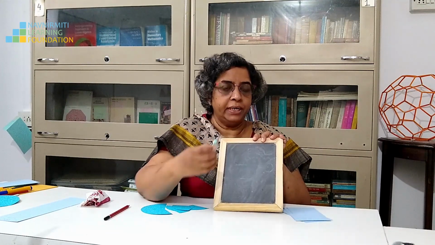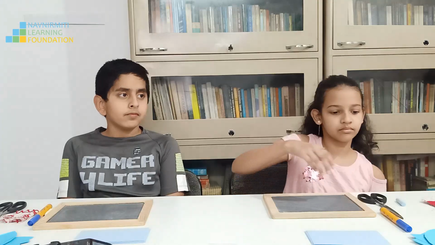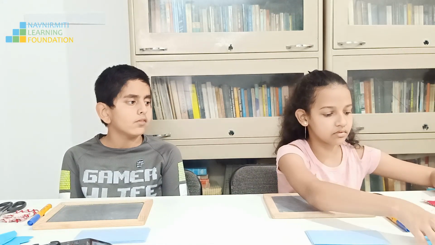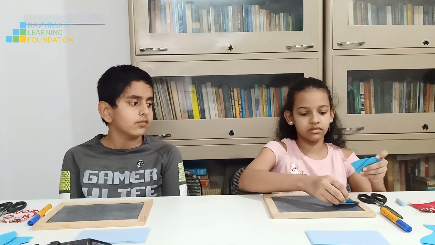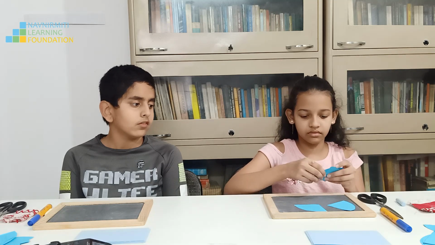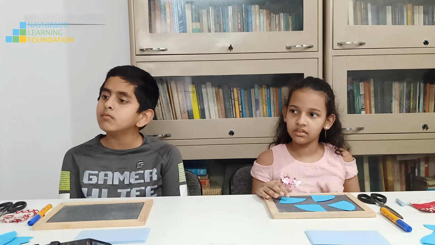Gargi, you already have some pieces with you. Take 1 by 4. Keep it on your slate. Just 1 by 4.